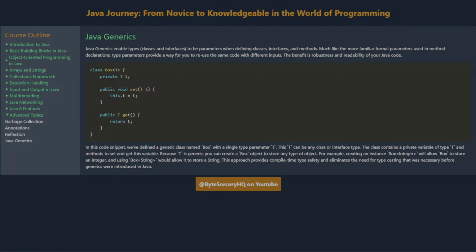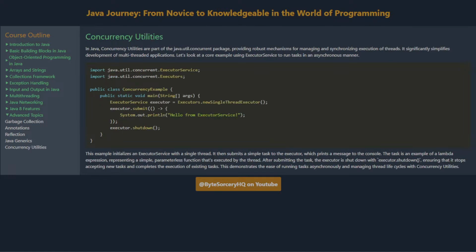Concurrency utilities. In Java, concurrency utilities are part of the java.util.concurrent package, providing robust mechanisms for managing and synchronizing execution of threads. It significantly simplifies development of multi-threaded applications. Let's look at a core example using ExecutorService to run tasks in an asynchronous manner.